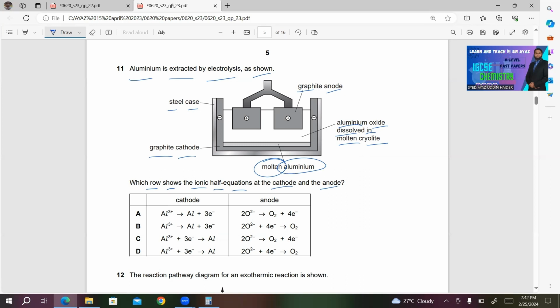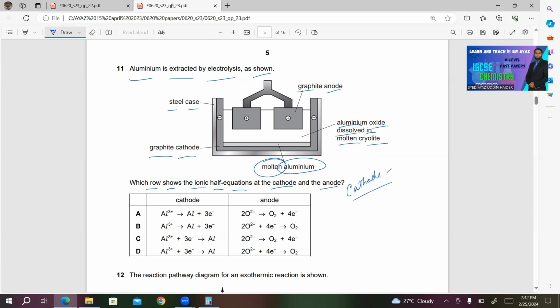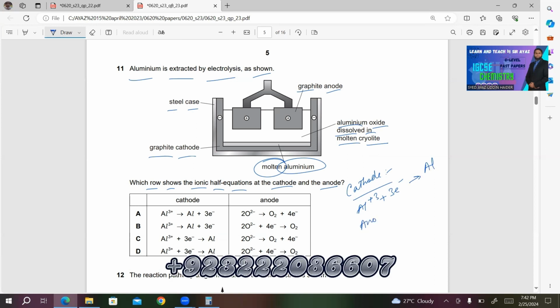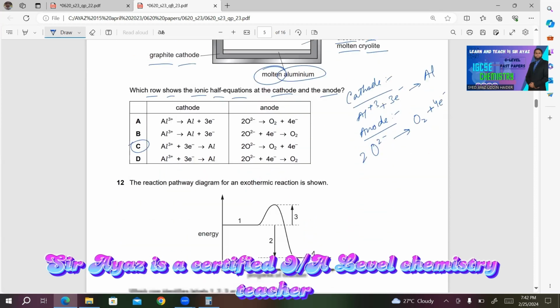Now, during the electrolysis of aluminium, at the cathode there is reduction of aluminium 3 plus ions. So we have this equation: Al3+ plus 3 electrons gives aluminium. And at the anode, the oxide ion, that is O2-, loses electrons producing oxygen gas. Let's balance the equation. We'll get 4 electrons. So it's easy to decide. C will be the right answer for this question.